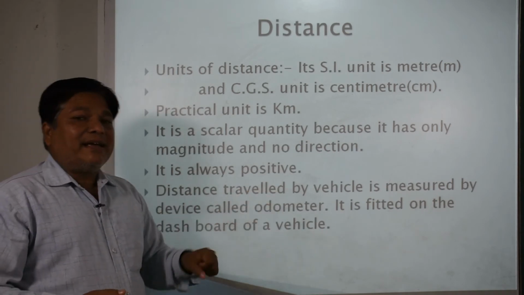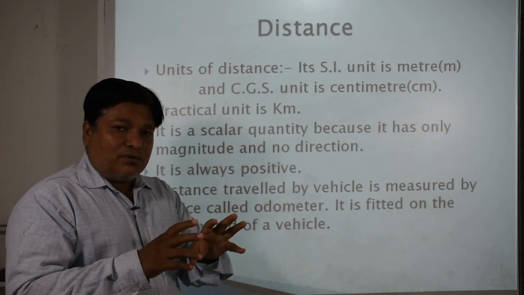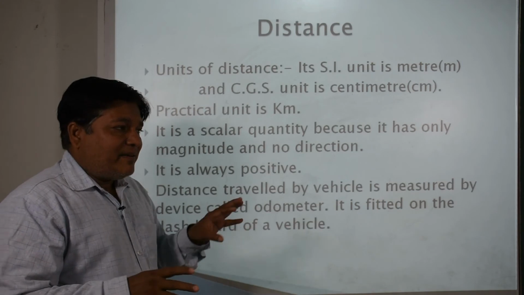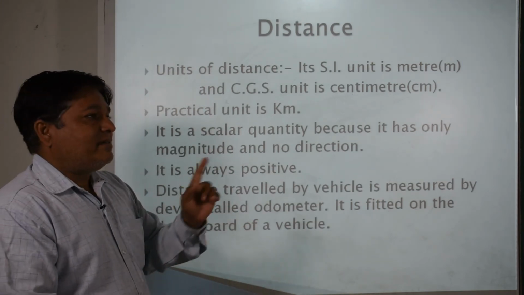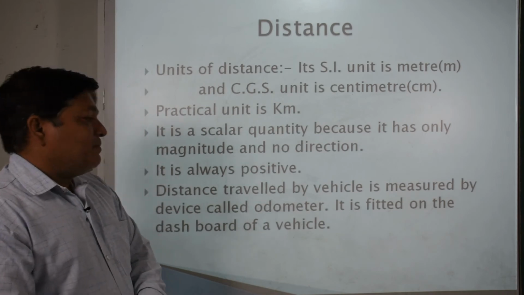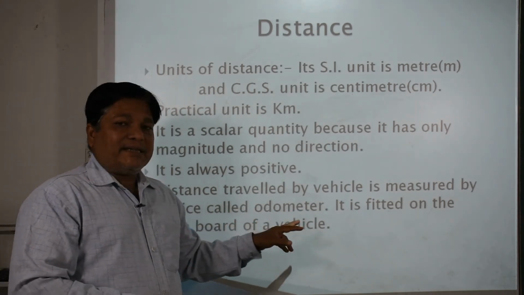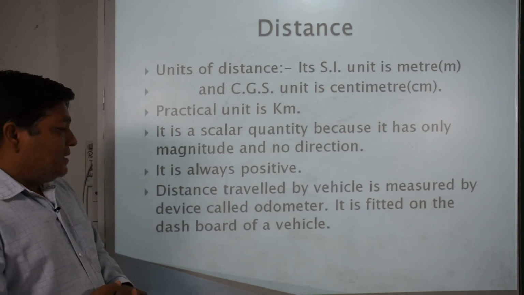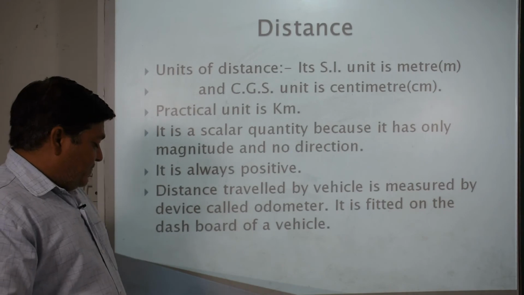Distance travelled by a vehicle is measured by a device. When we see the vehicles there, motorbikes there, the distance is shown in a device which is placed over the dashboard of the vehicle, and that device is called an odometer. So by using an odometer we can see the distance covered by a particular vehicle or bike. It is fitted on the dashboard of a vehicle.